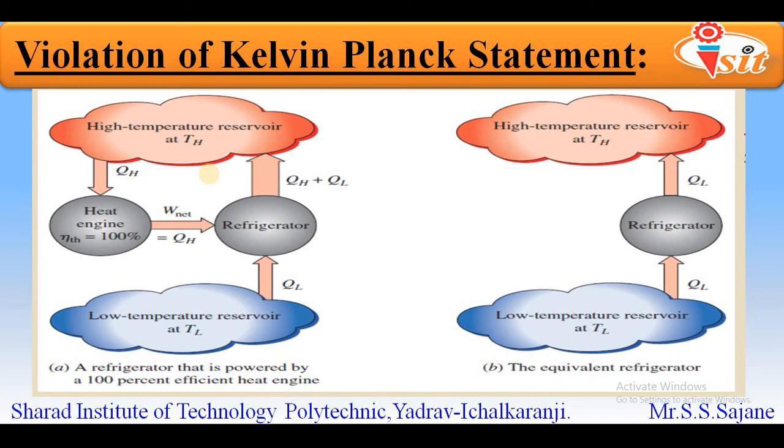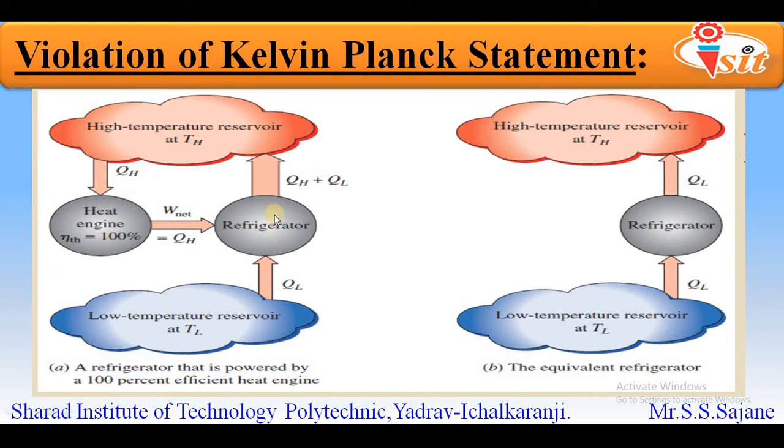I will repeat again, you should understand these sign conventions very properly, or else you will not understand how this resultant or the equivalent diagram has come. I said that whatever arrows are shown in upward direction, we are going to consider as positive, whereas the arrows shown in downward direction, we will consider as negative.